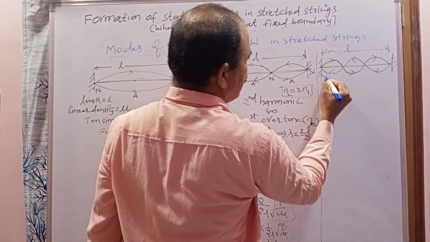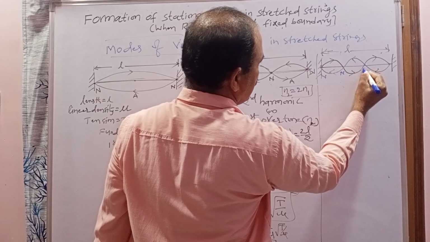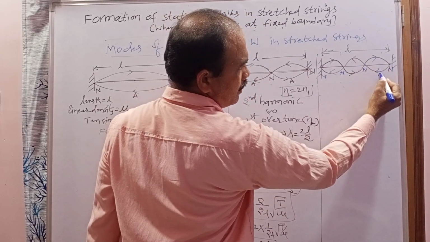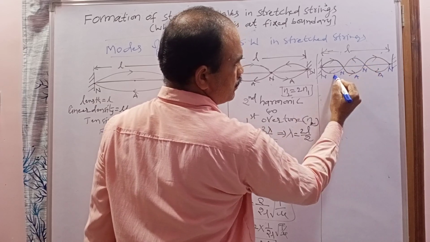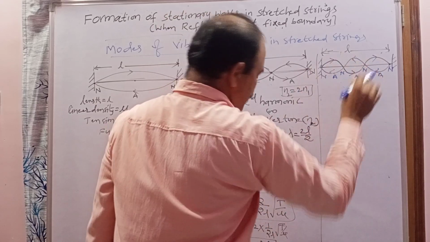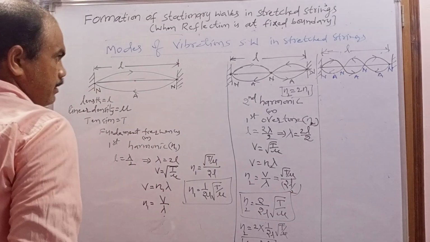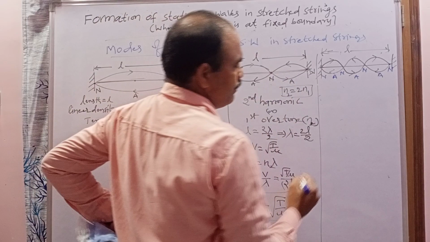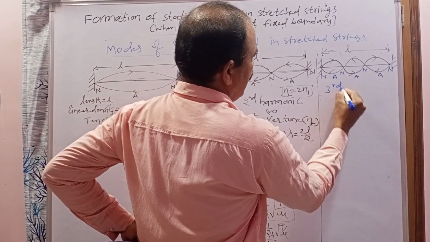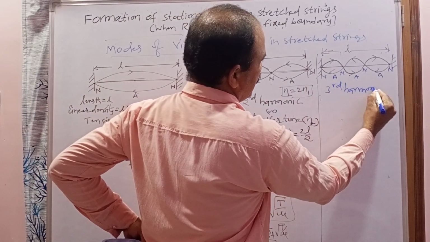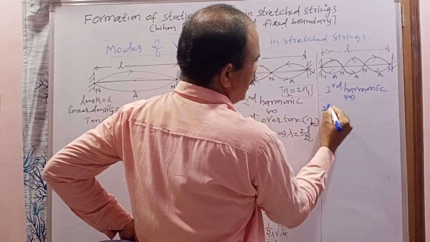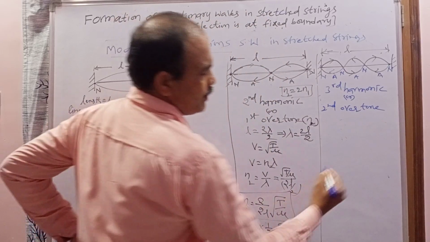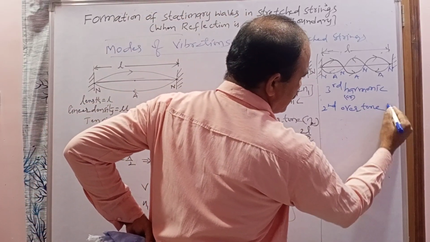This is the first node, this is the second node, this is the third node, this is the fourth node. And how many antinodes? 1, 2, 3. So when the stationary wave vibrates with 3 loops or 3 segments, its frequency is called the third harmonic, or second overtone. It is represented with the letter N3.